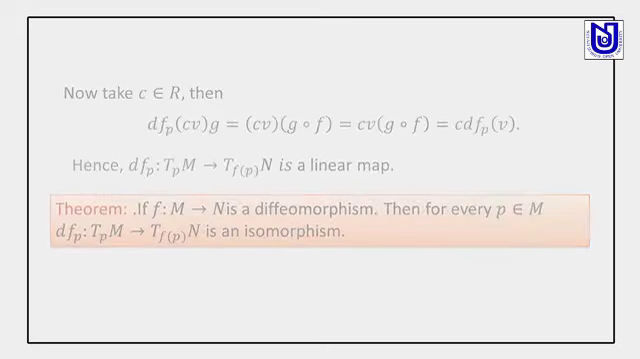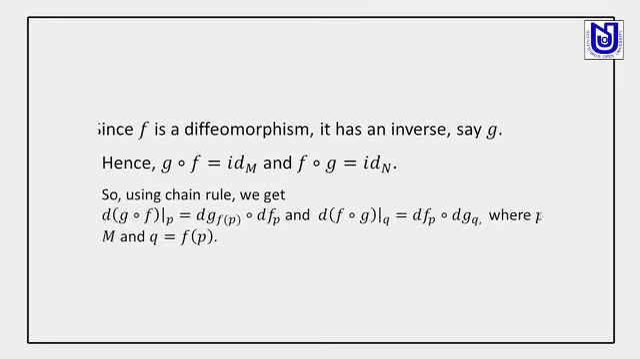This can be proved that since f is a diffeomorphism, it has an inverse, say g. Hence, g composition f is equal to the identity on M and f composition g is the identity on N. So, by using the chain rule, we get that d of g composition f is equal to d of g at the point f(p) composition d of f at the point p, and